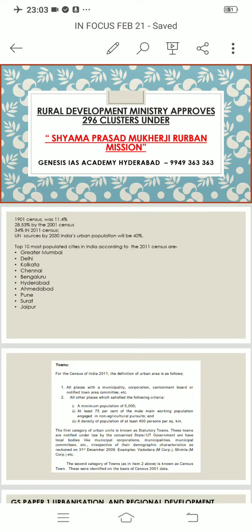So we know that in GS paper 1 for the UPSC mains examination, we have a topic called urbanization, and so urbanization and its related issues and developments, both with regard to India and also what is happening in the world, is important. Now this mission is important because sustainable cities is an important goal under the Sustainable Development Goals, which have to be achieved by 2030, and also for India to achieve the goal of a $5 trillion economy.